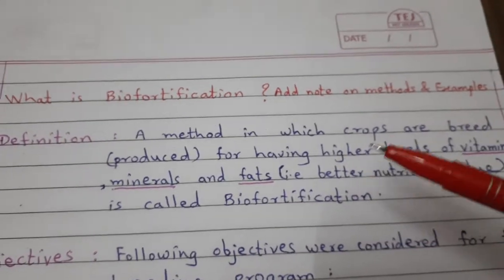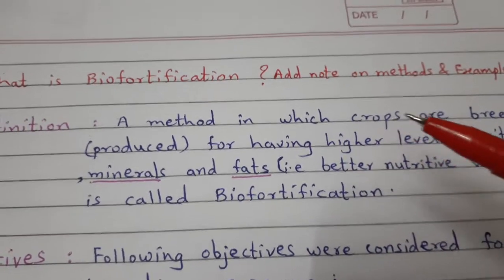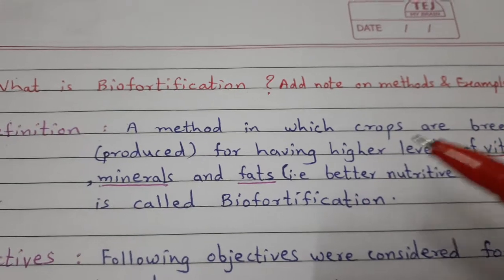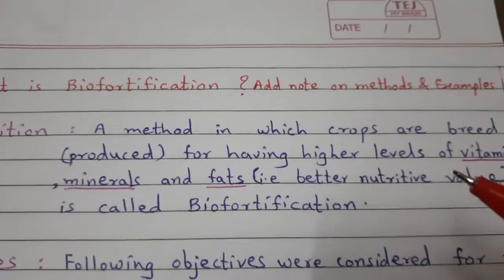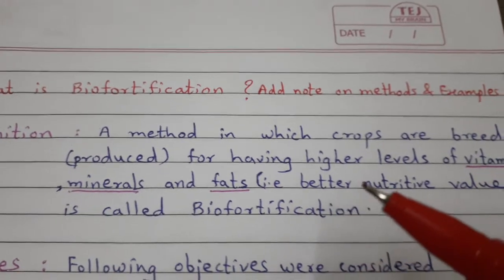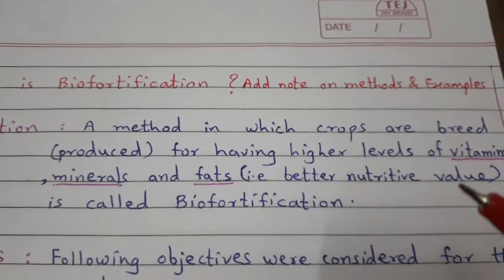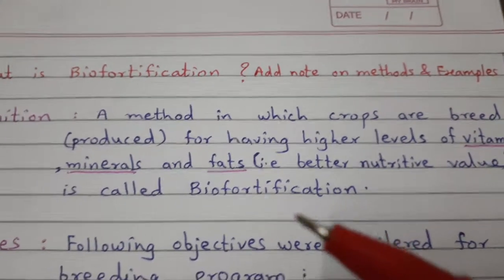So, definition of biofortification: a method in which crops are bred, means produced, for having higher levels of vitamins, minerals, fats, that is better nutrient value. This method is called biofortification.